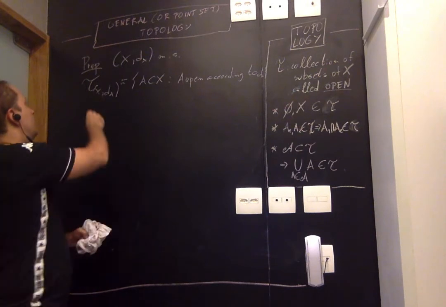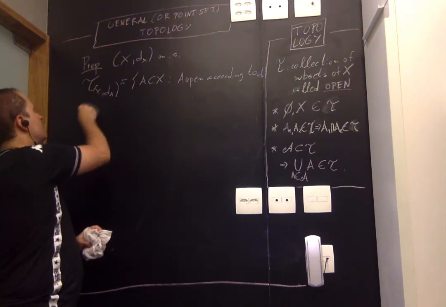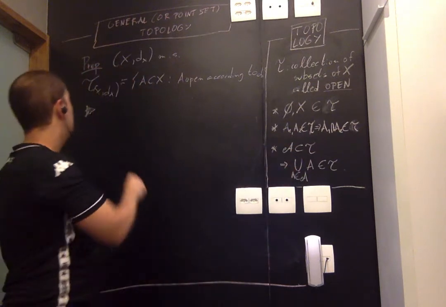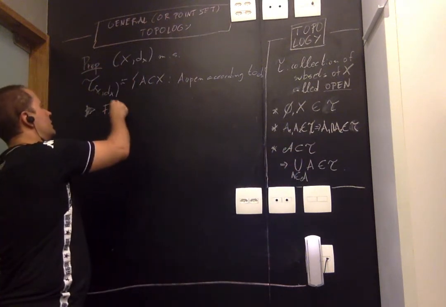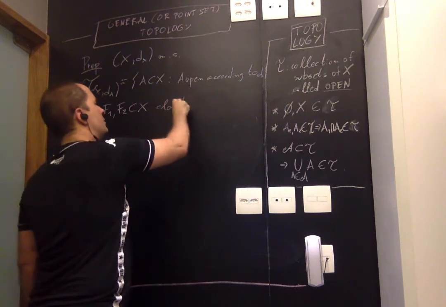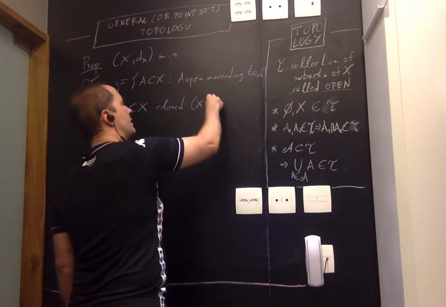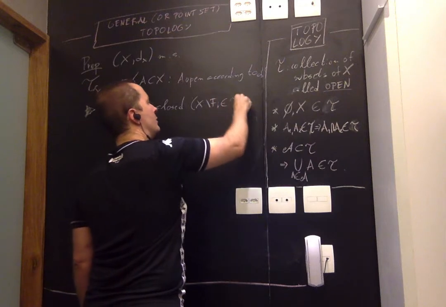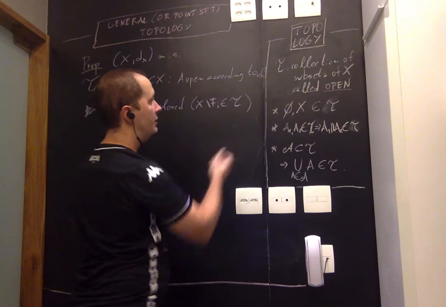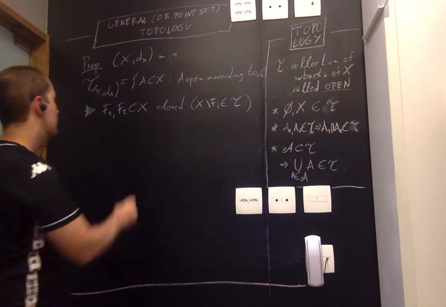But it turns out that as a consequence of these properties, I can prove that if F1 and F2 are closed, what does it mean to say closed? It means that X minus Fi belongs to the topology. Well, in this case, this specific topology, but it could be a general topology.